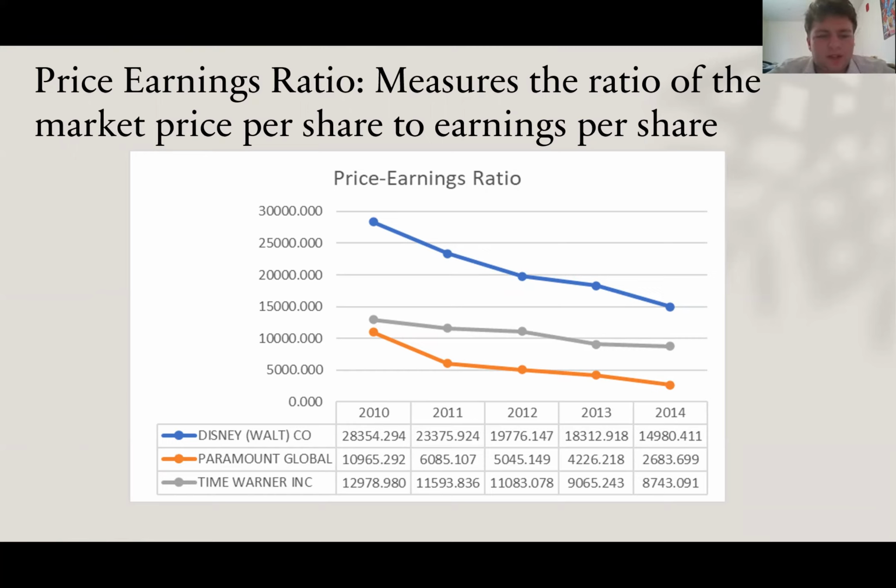As you can see, Disney in 2010 was the highest out of the three companies. However, they decreased majorly from 2010 to 2014, ending with almost half of what they had in 2010. And Time Warner also decreased, but their fall wasn't as great as Disney's. With Paramount, they saw their biggest decrease from 2010 to 2011, and then continued to decrease from 2011 to 2014, with a bigger dip from 2013 to 2014.